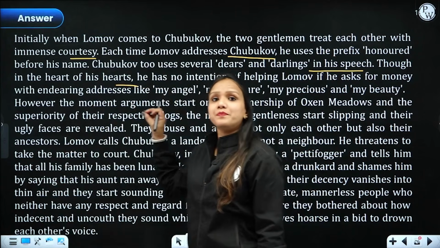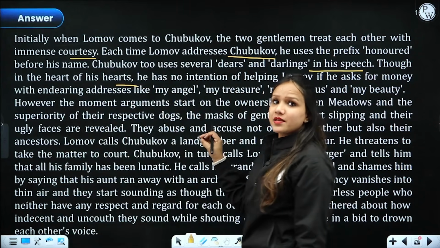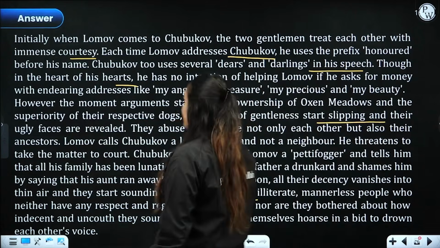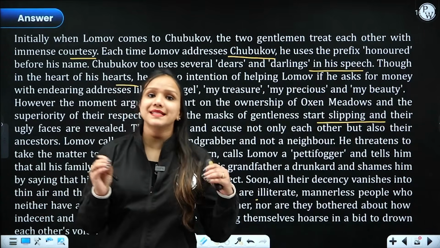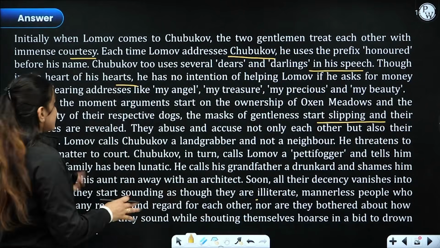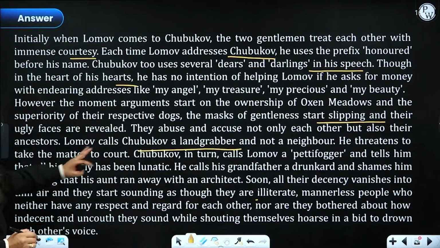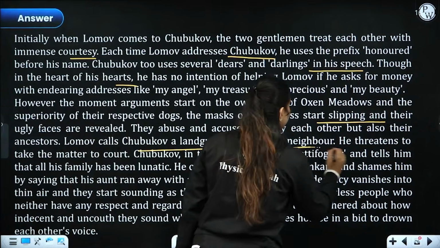So soon the mask of gentleness from their faces began to slip, right? They did not only abuse each other, but their ancestors as well, right? So what happened? Lomov called Chubukov a land grabber and not a neighbor. He threatens to drag him to court.